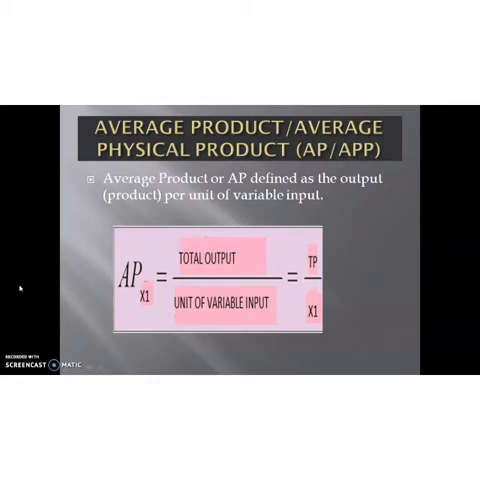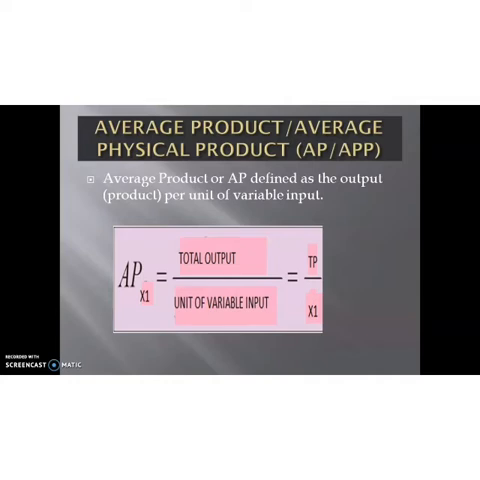Okay. So average product, or AP, is defined as the output, output meaning the product per unit of variable input. It is obtained by dividing total product by the quantity of variable factor.